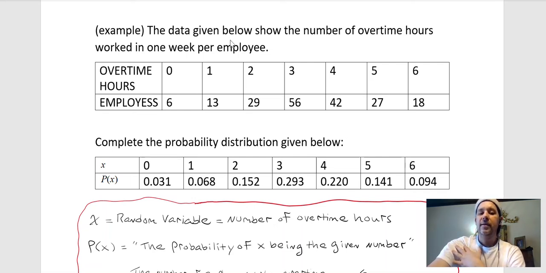So here I have some data, and I got this from our textbook, but whether it's real or not, I don't know. But it's realistic data, okay? And we're going to use it for example. It says the data given below show the number of overtime hours worked in 1 week per employee. So they tabulated the data or surveyed the employees or looked at the records or whatever. And there were 6 employees that worked no overtime and 13 employees that worked 1 hour of overtime and 29 employees that worked 2 hours. You get the idea. That's what that means.